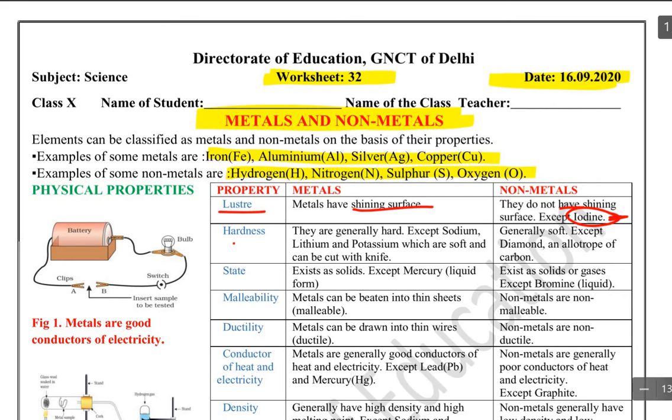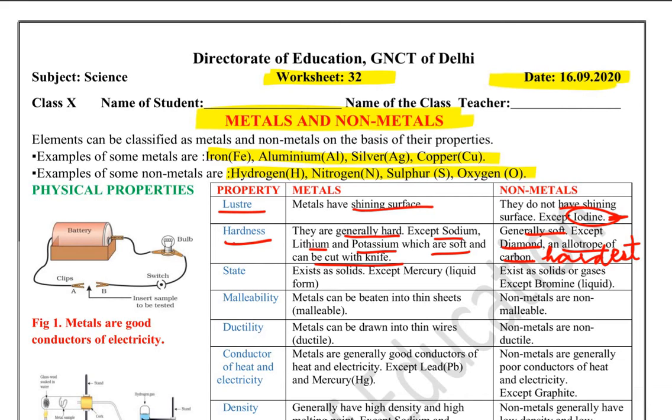Now we come to the second property, that is hardness. Metals are generally hard except sodium, lithium, potassium, which are soft and can be cut with a knife. And non-metals are generally soft except diamond, an allotrope of carbon, which is hard in nature. It is the hardest substance.